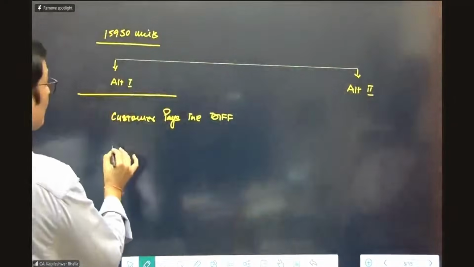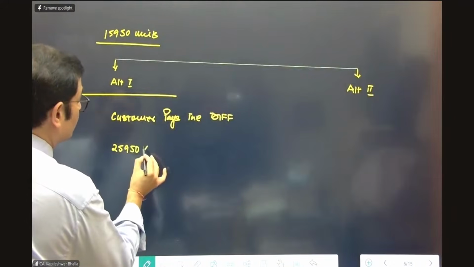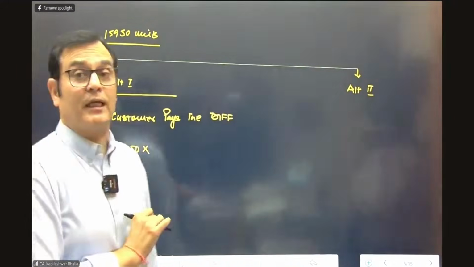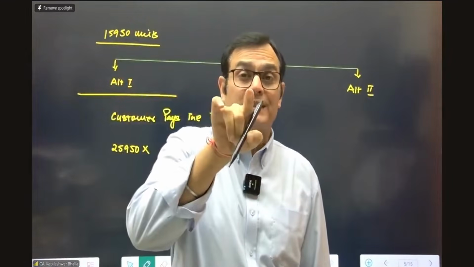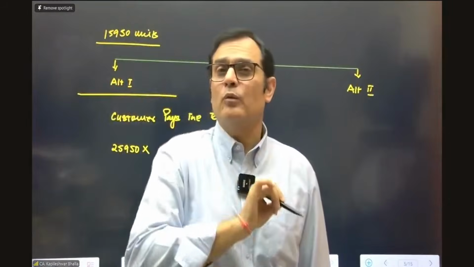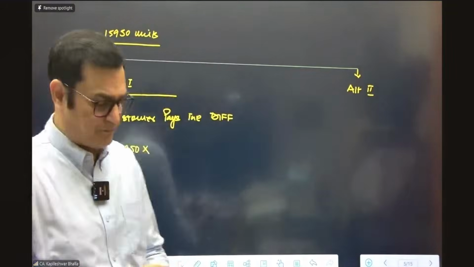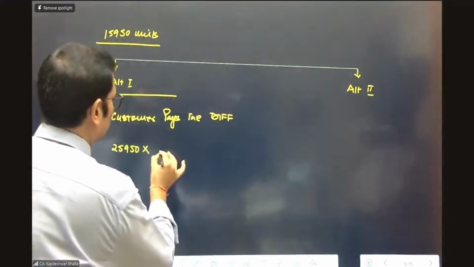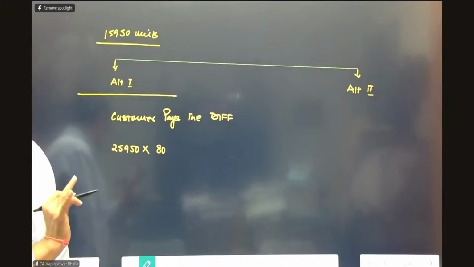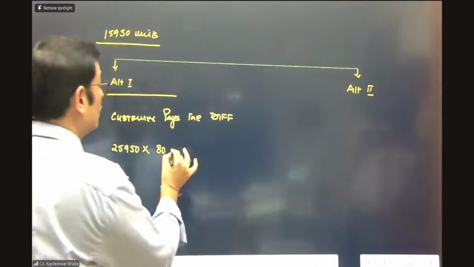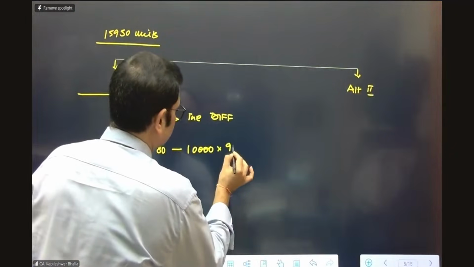Now, for a total of 25,950 units, what is the amount the customer is liable to pay? Can I say 25,950 is in the second range? And what price will be applicable? Is it 80, right? He is liable to pay at the rate of 80. Is that thought correct? So this is the total which he is liable to pay. He's already paid on 10,000 units at the rate of 90.